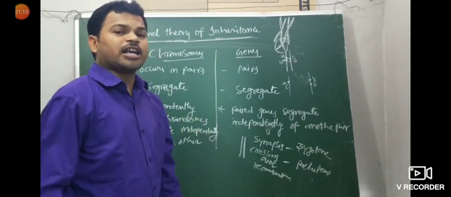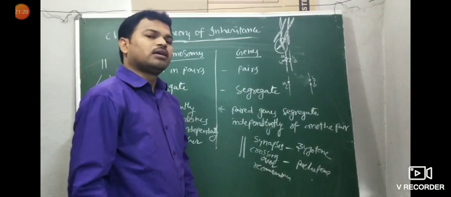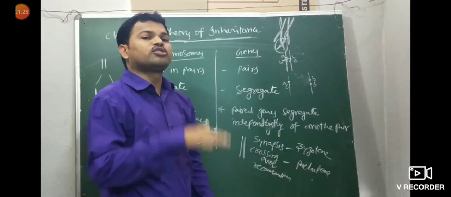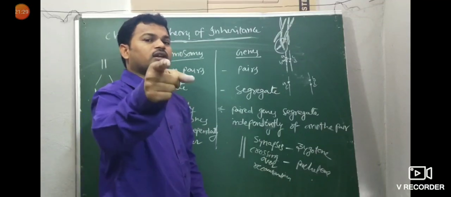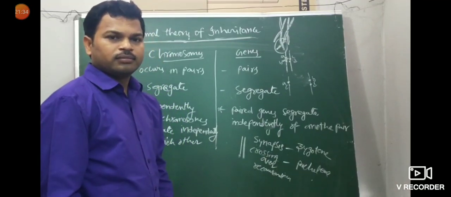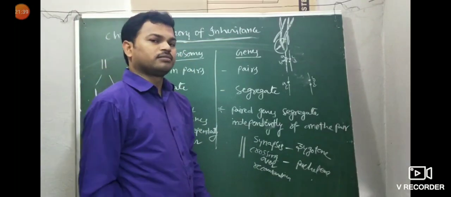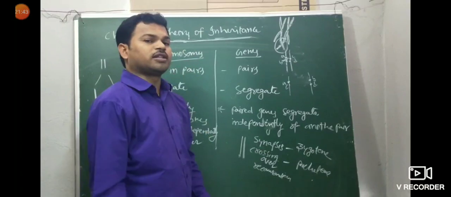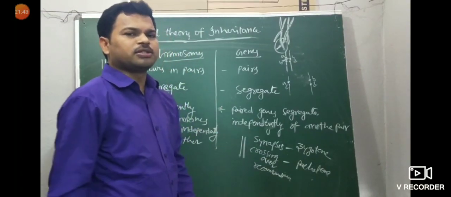Actually, in meiosis 1 only, at anaphase 1, the chromosome number is reduced. Chromosome number is reduced in which phase? Anaphase 1 of meiosis 1. Meiosis 1 results in 2 daughter cells, and meiosis 2 results in 4 daughter cells. Mitosis gives 2 daughter cells. Those are the important concepts.